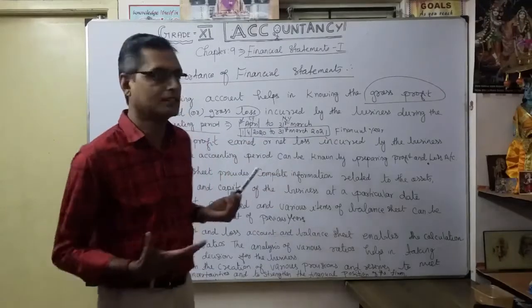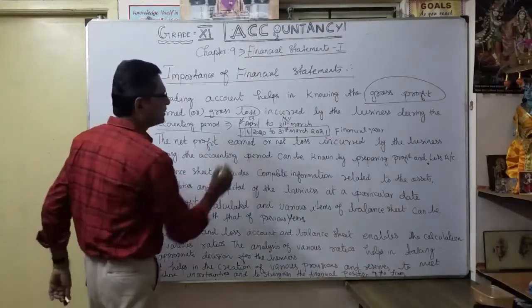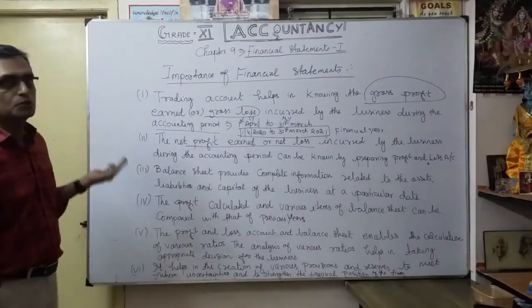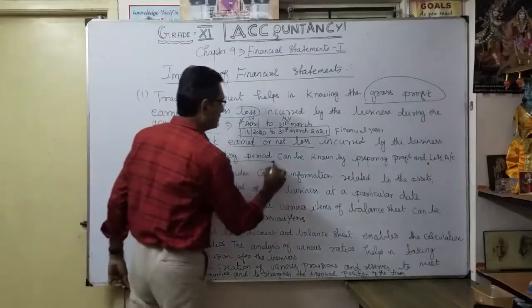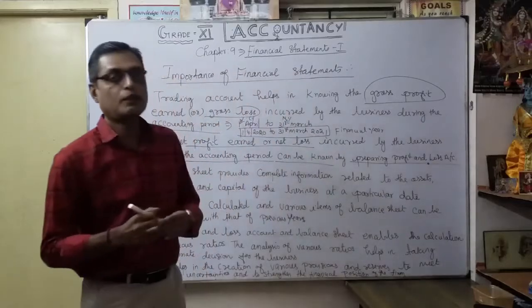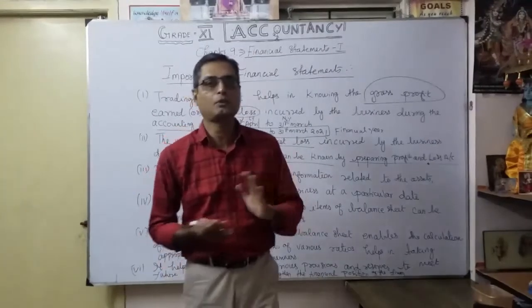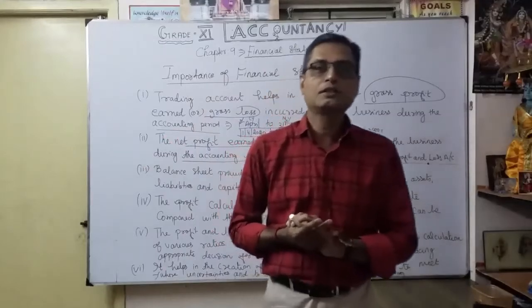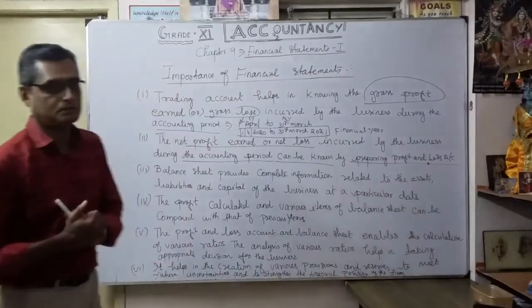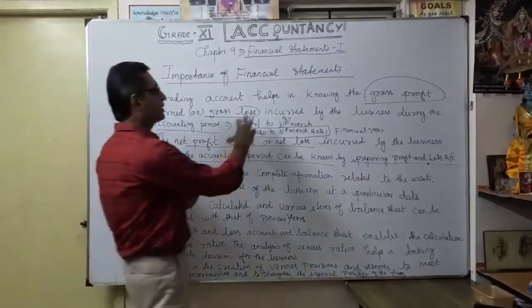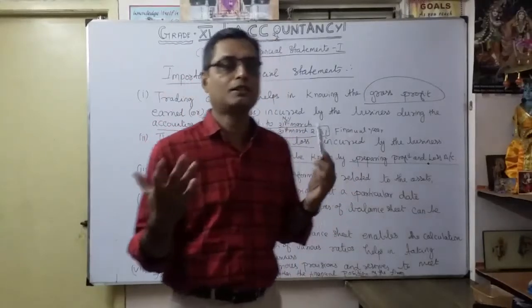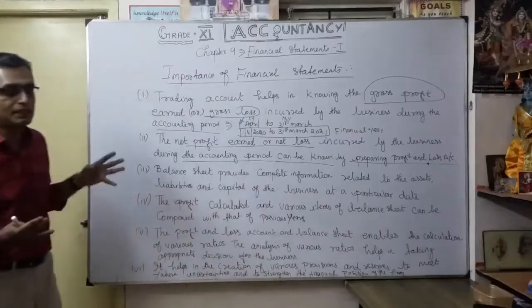That's what we discussed already. Second one, the net profit earned or net loss incurred by the business during the accounting period can be known by preparing the profit and loss account. So we are going to prepare the profit and loss account, the second important financial statement, to know the net profit or net loss of the business, the position: earning profit or loss, more profit or less profit.